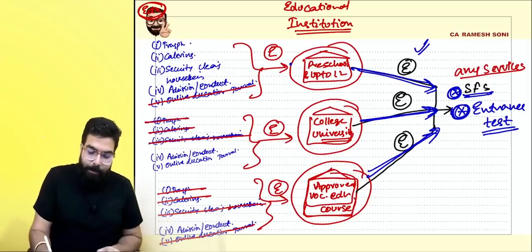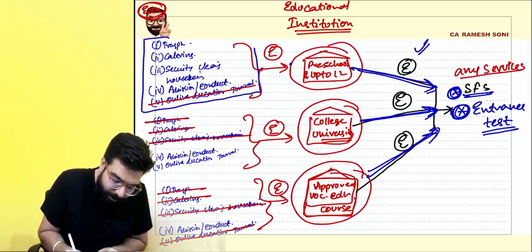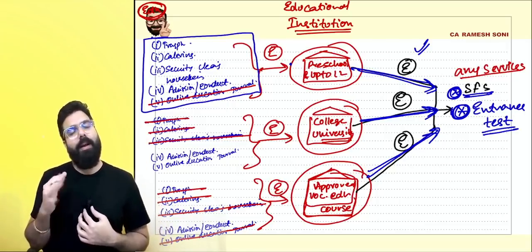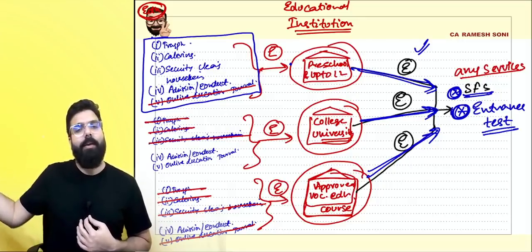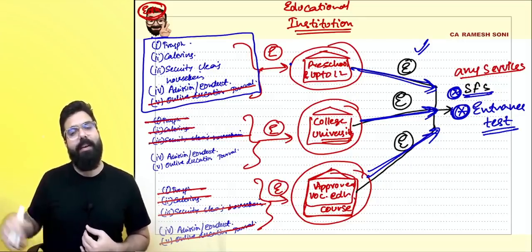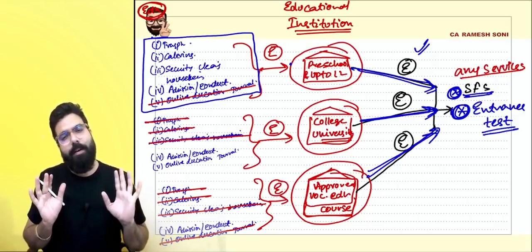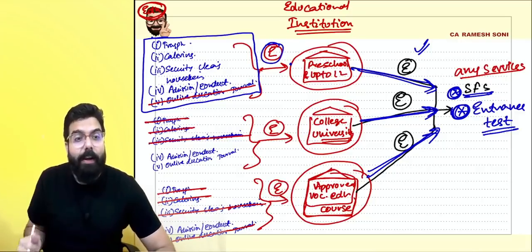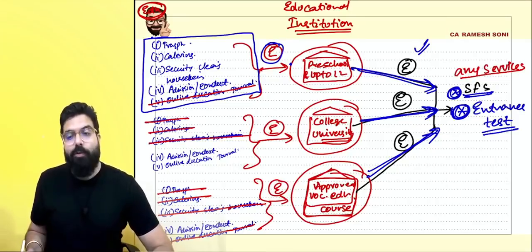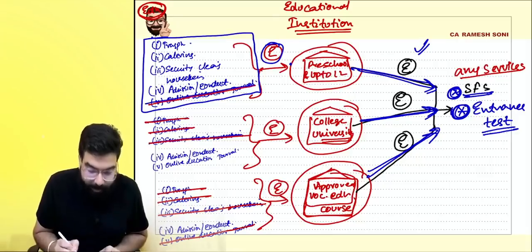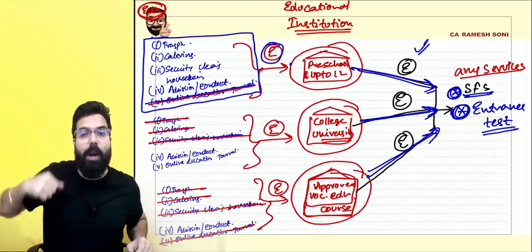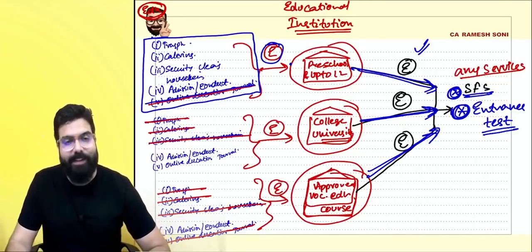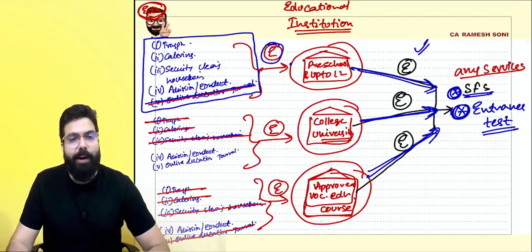Over here, whenever services are provided to schools, what are the services provided to preschool up to 12th that are exempted? If somebody is providing transportation of student, faculty and staff, exempt. Somebody is providing catering services, exempt. Somebody is providing security, cleaning, housekeeping service, exempt. Admission services or conduct of examination related service, it will be exempt. Online journals to preschool. Do you think kids up to 12th read online journals? So government told online journals shall not be exempted. So if somebody supplied online journal to preschool up to 12th, what will happen everyone? It shall not be exempt. If it is not exempt, it will be taxable. Are we clear with this point everyone?